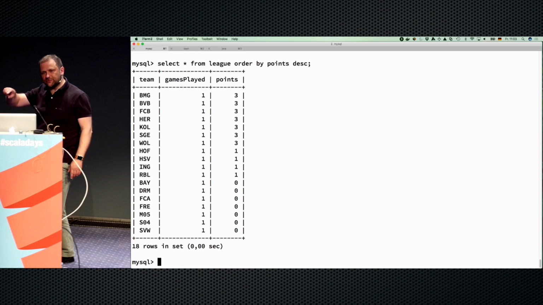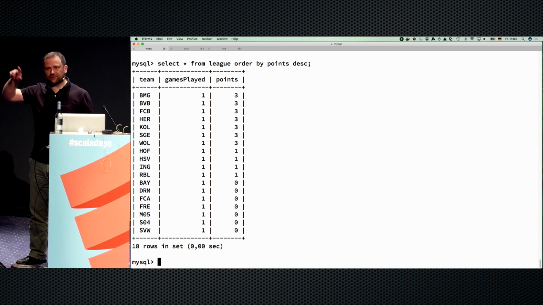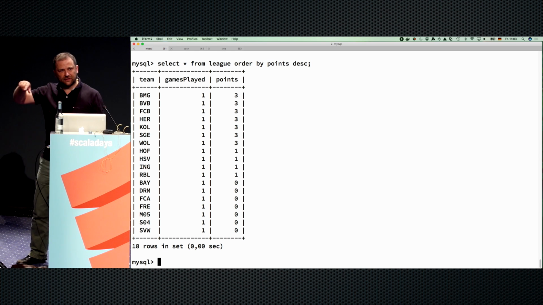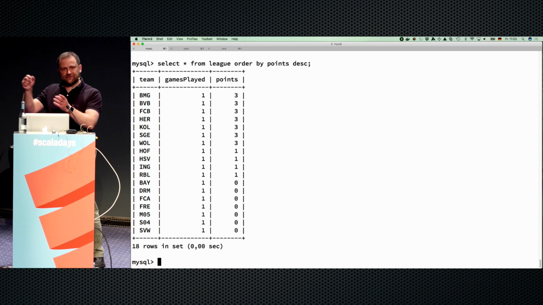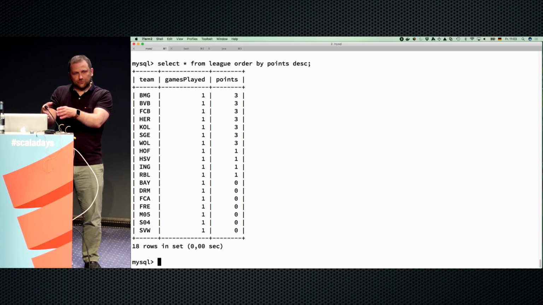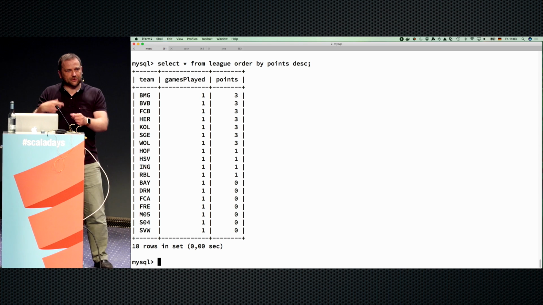I only added this read-side processor after we recorded all the events, right? I kind of went back in time and replayed, consumed these events, although this read-side projection wasn't even there at that time. So I could create another projection.